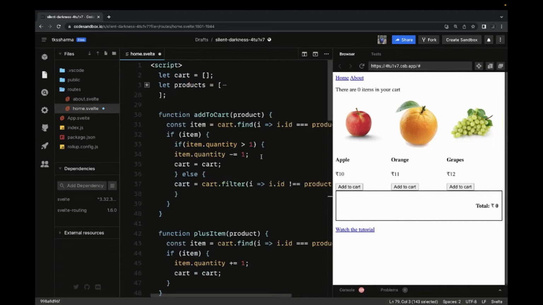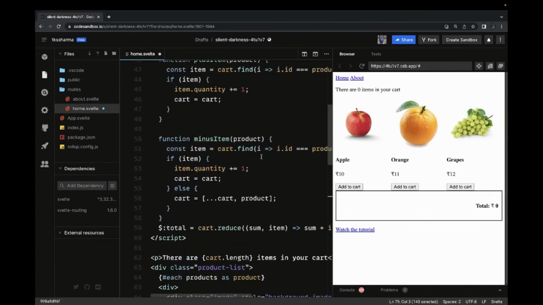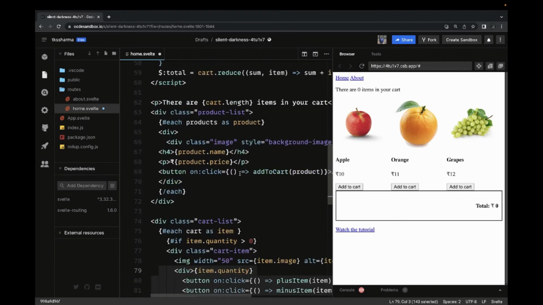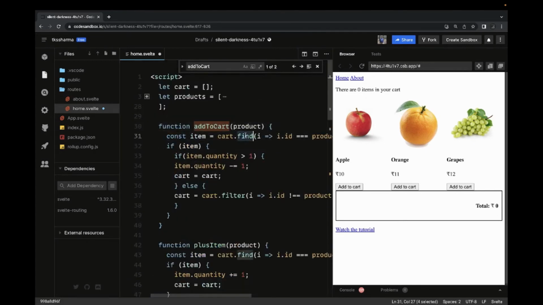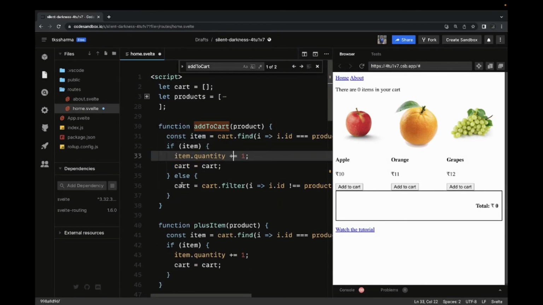When I click on add to cart, nothing is happening. So let's see. This is my add to cart. I'm adding this product to the cart, and first I'm trying to find if this item is available or not. So cart.find, initially this item will be null. If item is null, okay, this is incorrect. You can see we added addition. Okay, now this looks correct. I think we somehow mixed up the methods.